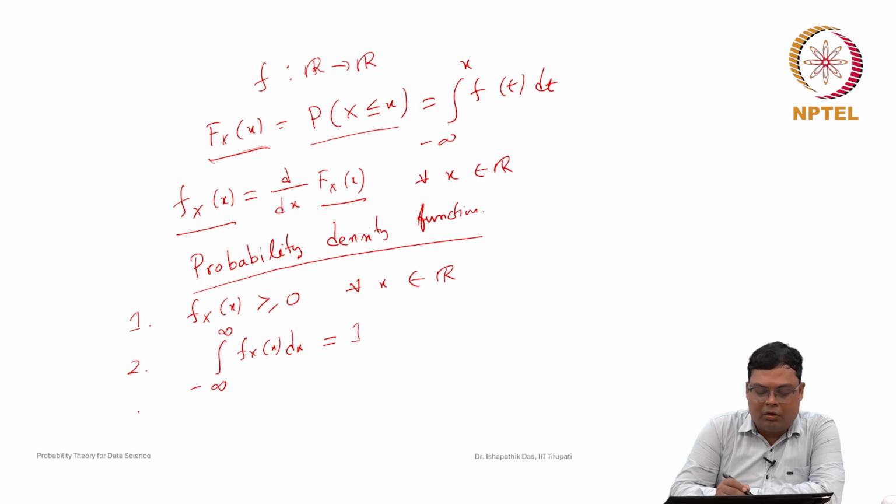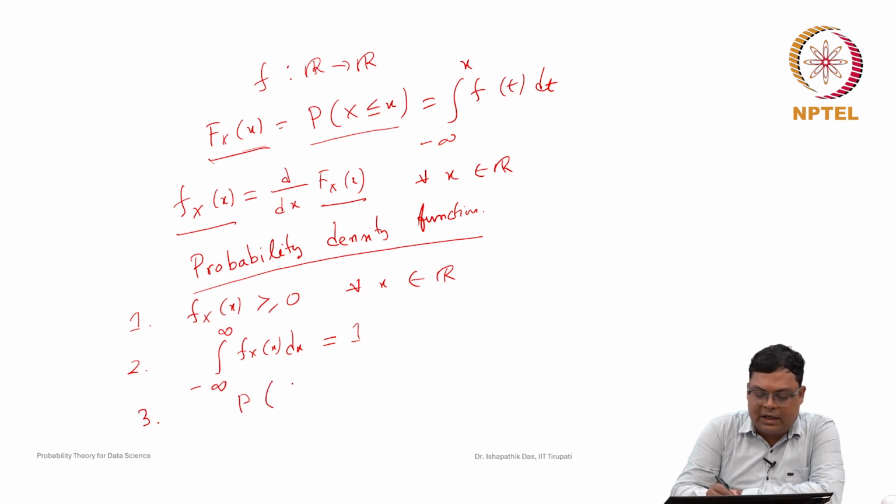And third, how will we find probabilities? In this case, we talk about the random variable taking values in an interval. It is not a particular discrete point, since it is a continuous random variable, it takes values in intervals.